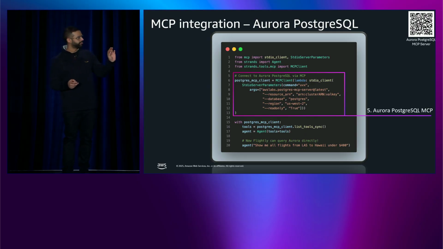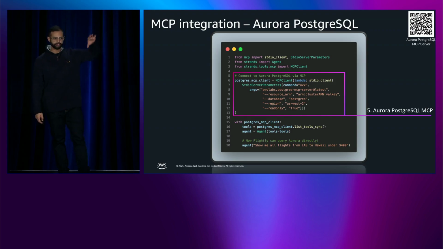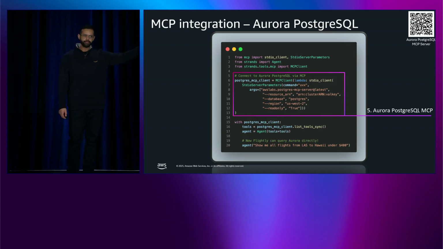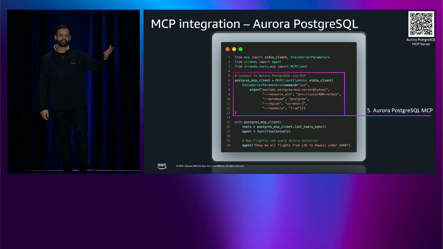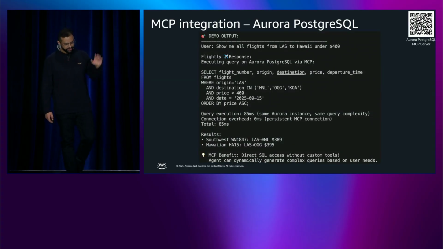Now, Strands provides a list tool sync API, which you'll see on line number 16, which discovers these tools automatically. These could be your MCP servers plus your custom tools, APIs, databases, etc. Here, Aurora Postgres as an MCP server exposes a couple of tools, get table schema and run query. Get table schema is for schema discovery, and run query is for running SQL queries. So in this case, when we import our tool and then make the tool invocation, the call to database is about 2-digit milliseconds, which is typically what you'll have with a direct connection as well.